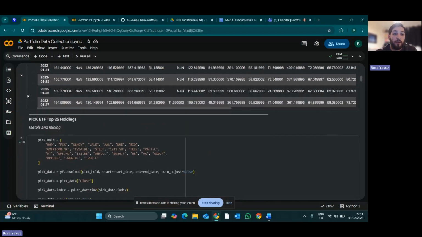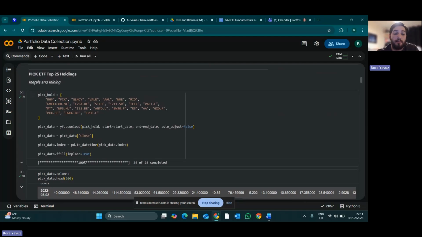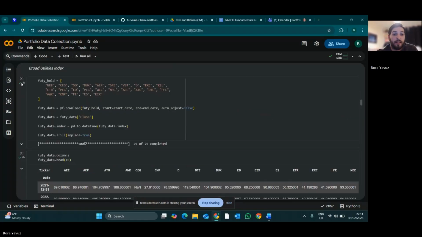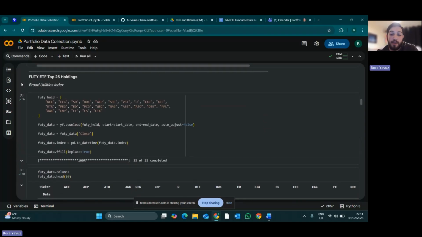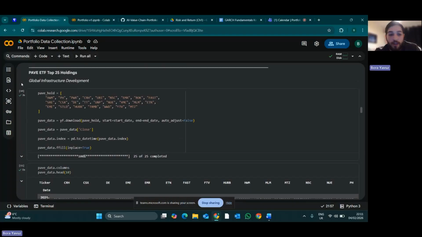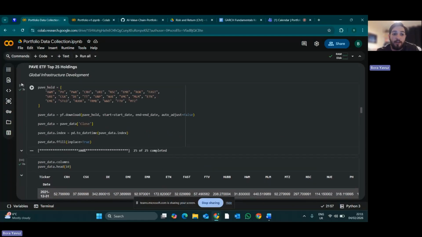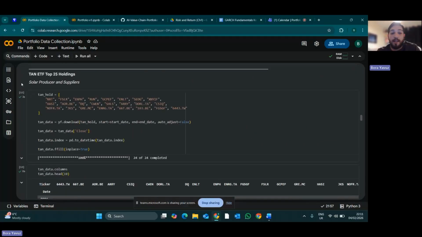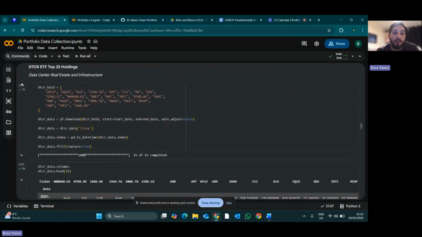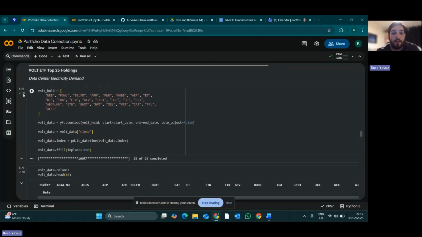I then did this for another ETF pick, which invests in metals and mining globally. MXI, which invests in global materials, usually for construction of data centers. The FTSE for broad utilities, which is the gas, electricity, and even the water sometimes that powers these data centers. And then PAVE, the global infrastructure development, further invested in data centers and electricity grids. TAN, which invests in solar producers and suppliers, and more data center real estate and infrastructure, DTCR, and finally Volt, which invests in the electricity demand for data centers.